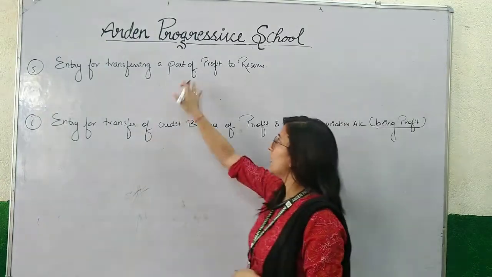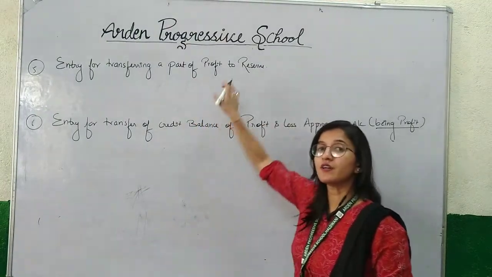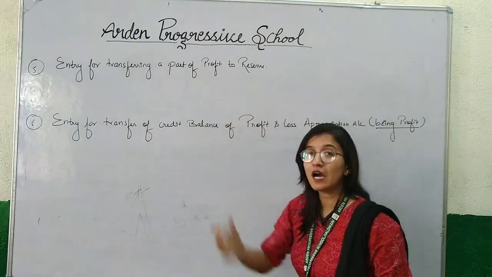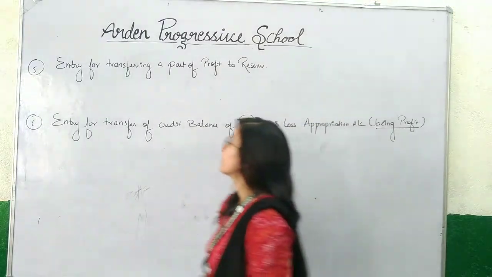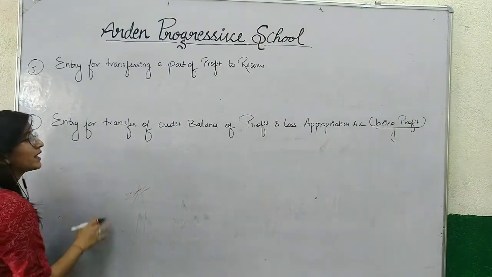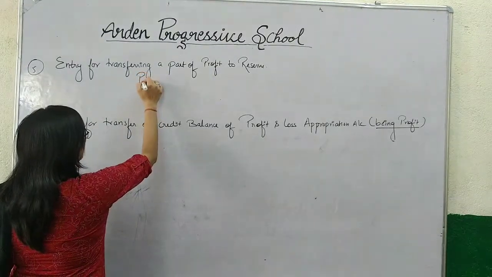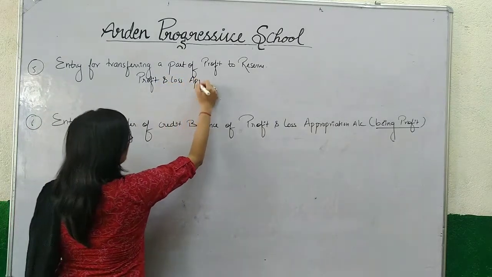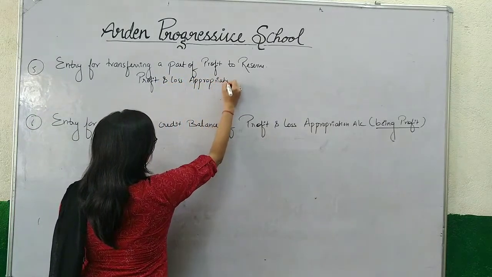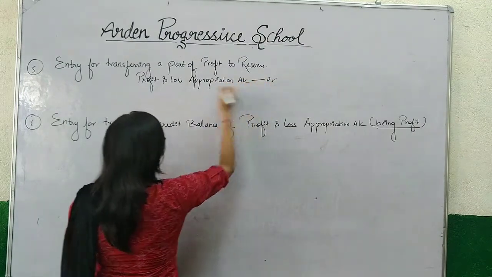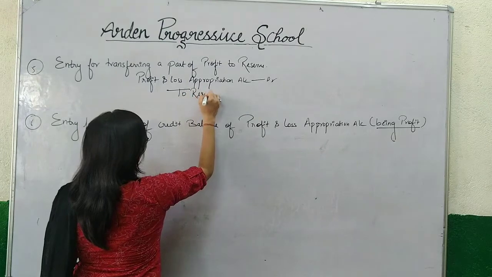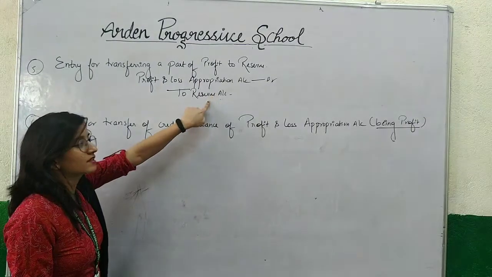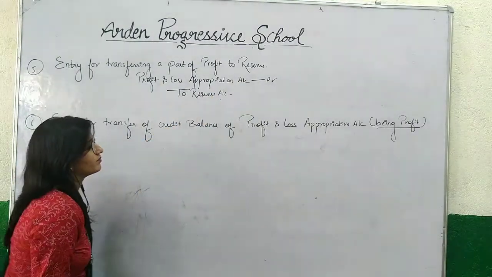So, as we know, when a part of profit is transferred to reserve, then reserve is considered as expense for the firm because this reserve is created out of profit. So, here when transferring reserve to P&L appropriation account, P&L appropriation account will be debited. P&L appropriation account debit to reserve account. So P&L appropriation account is debited because reserve is considered as an expense for the firm.